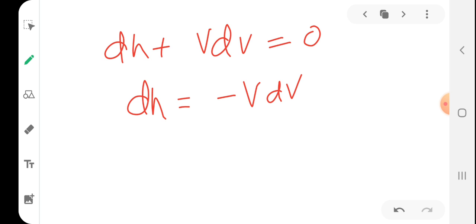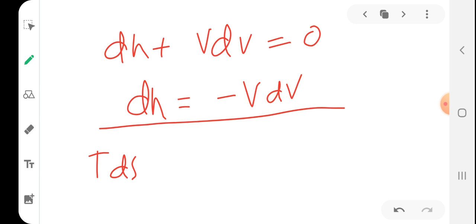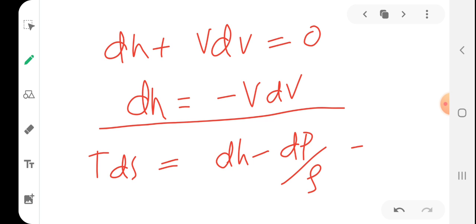Since in the region considered near the state of maximum entropy the change in entropy is 0, the thermodynamic relation reduces to the following. Keep that equation there. Your thermodynamic equation is Tds equals dh minus dp by rho. Do you remember this thermodynamic equation? So Tds equals dh minus dp by rho.